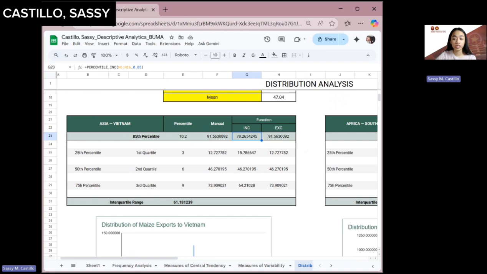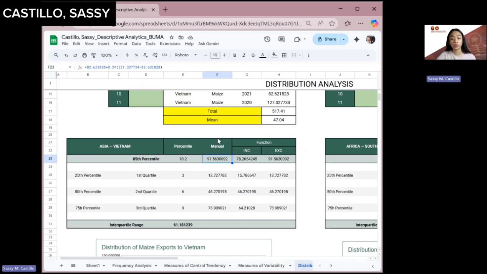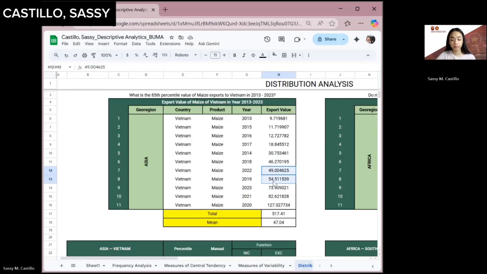Overall, the 85th percentile value for Vietnam is 91.56, meaning that 85% of the maize export values are below that level. This suggests a steady growth trend with exports increasing gradually, especially after 2000.